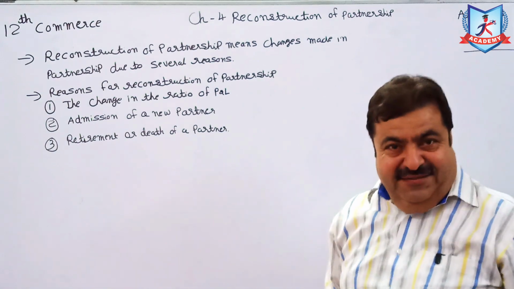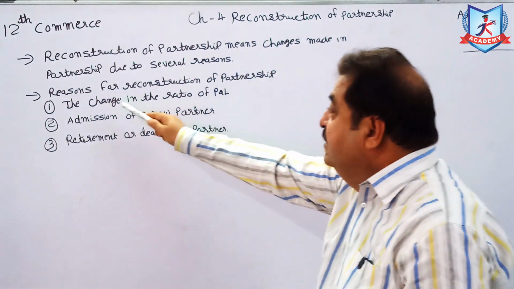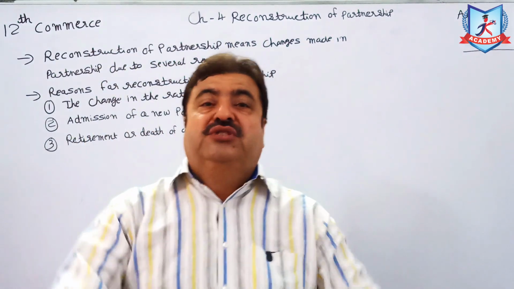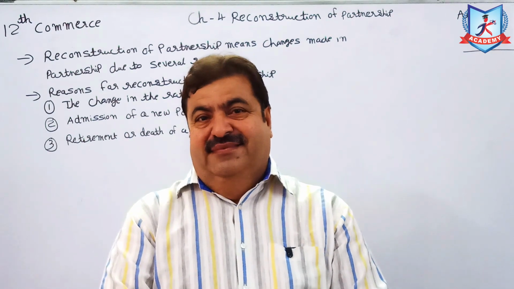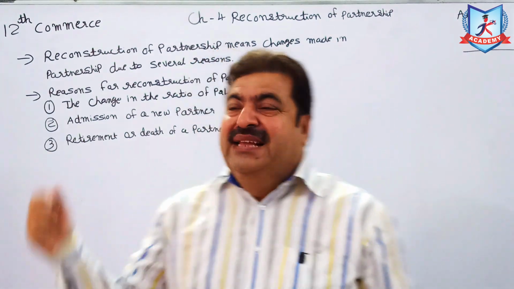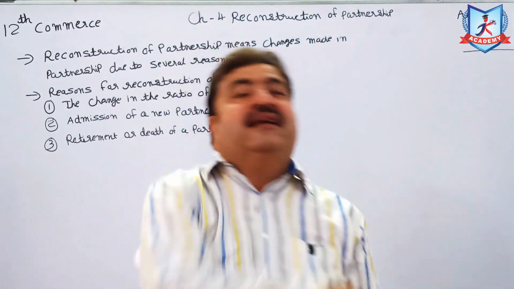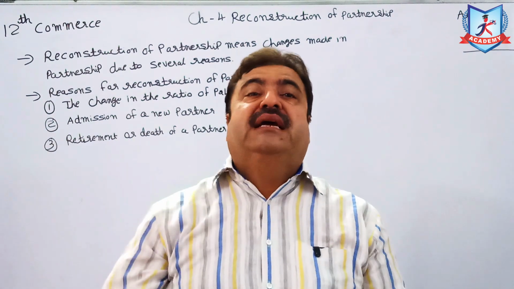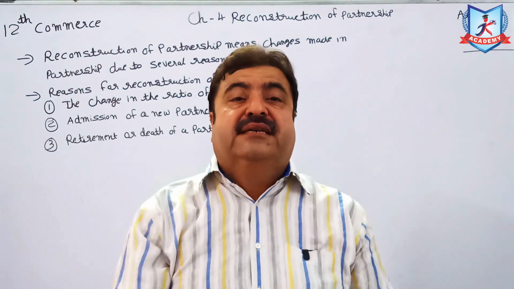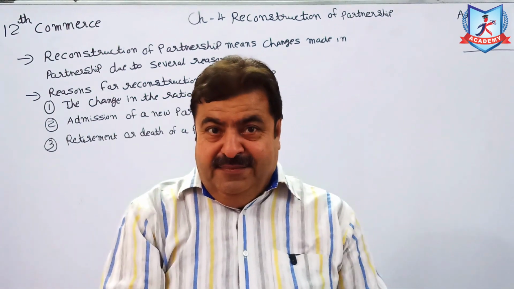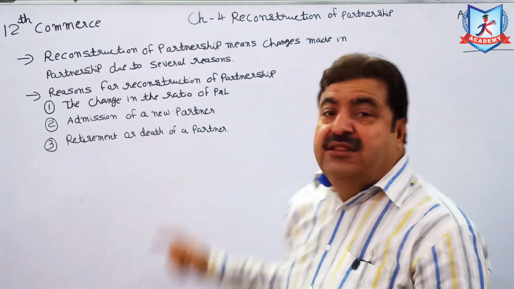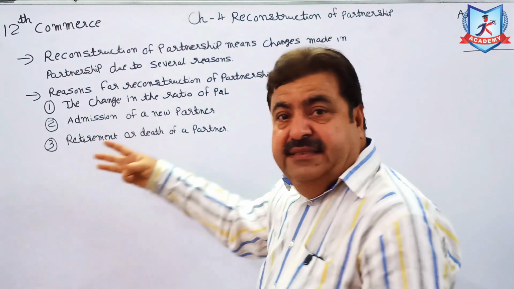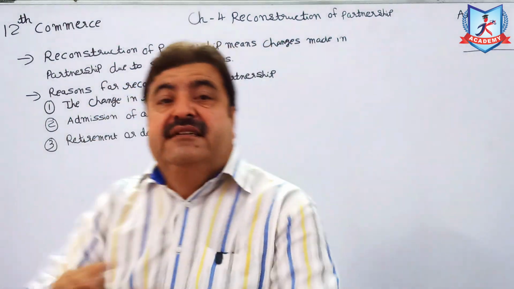ये रीजन क्या हो सकता है? Which are the reasons? Reason number 1, the change in ratio P&L. प्रॉफिट एंड लॉस शेयरिंग रेशियो चेंज कर देते पार्टनर्स. क्यों? I'll explain afterwards. Second, admission of a new partner. When firm needs some more money, more management, more manpower, more momentum, the new partner is admitted. And retirement or death of a partner. So due to these 3 reasons, partnership firm is reconstructed.